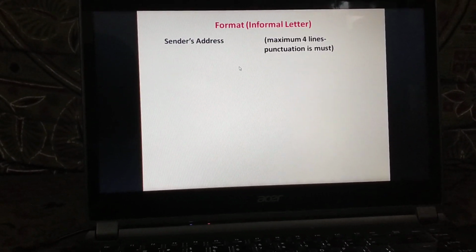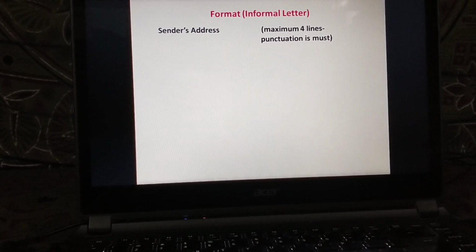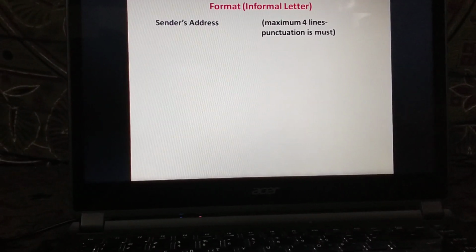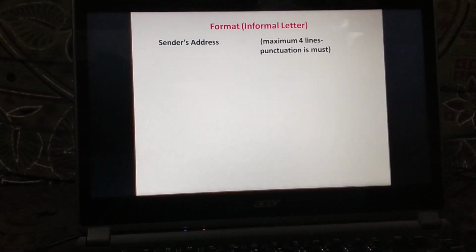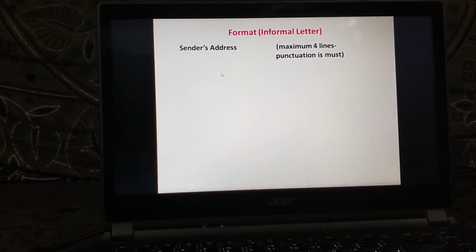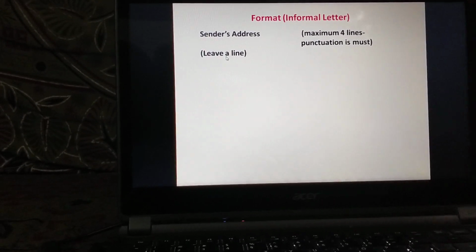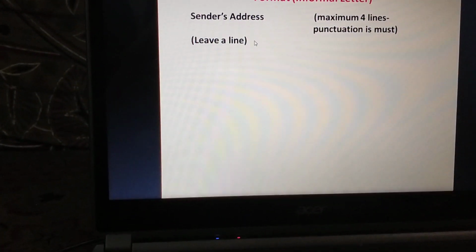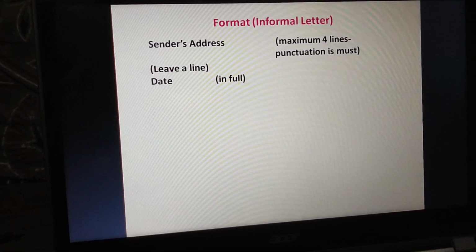The first here we have sender's address. Now when we are writing sender's address, students, we should not forget that the address should be maximum 4 lines and punctuation is a must. It needs to be written on the left side. After writing the address, we need to leave a line. After leaving a line, go ahead with date. Now date here needs to be written in full.